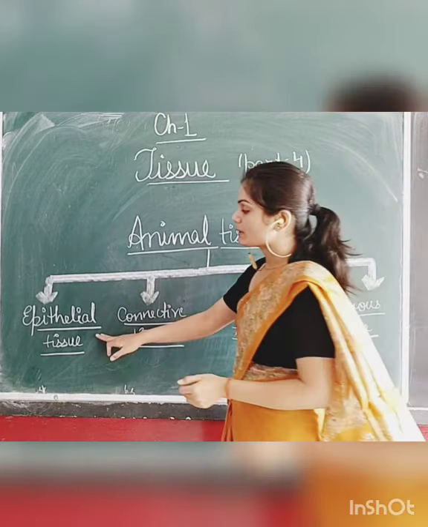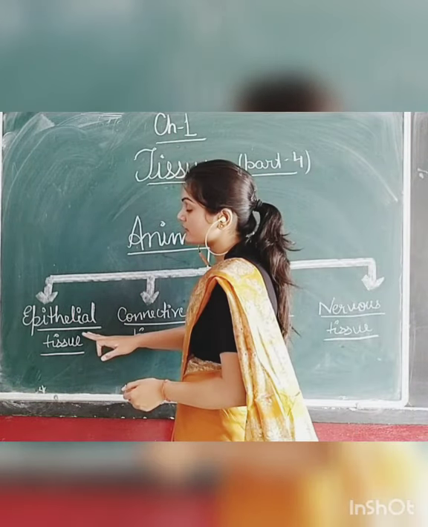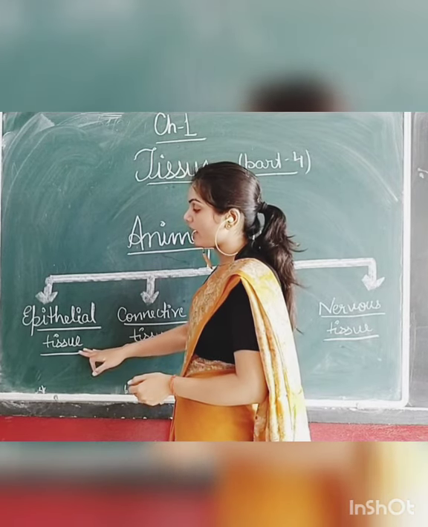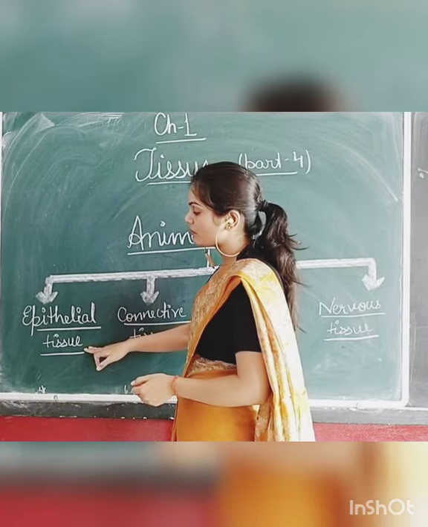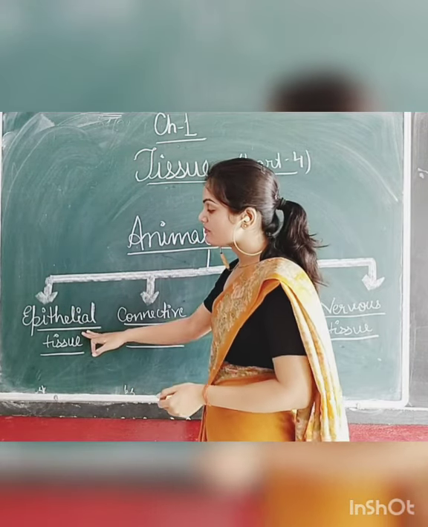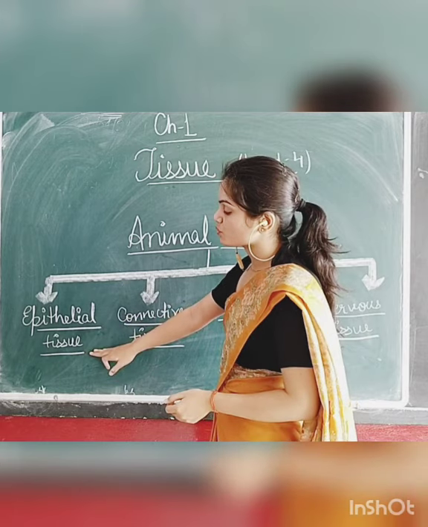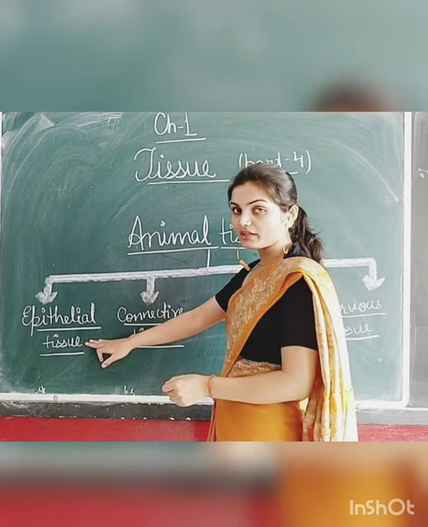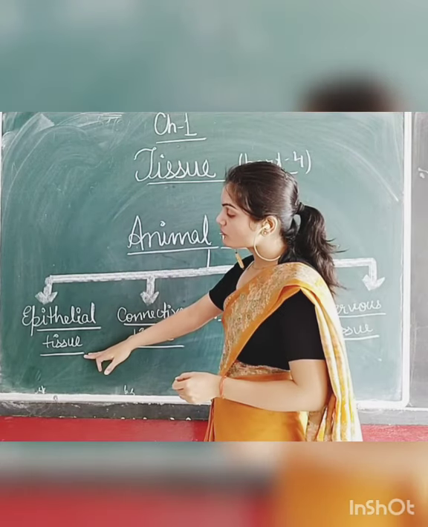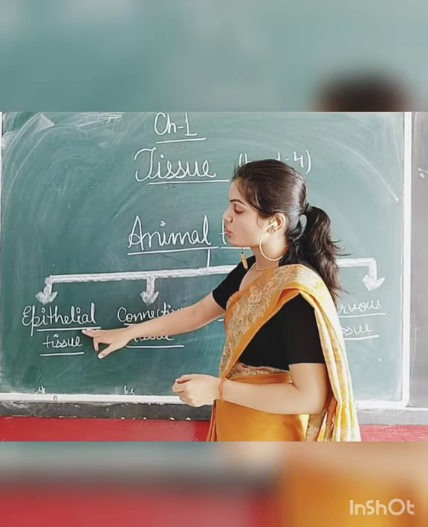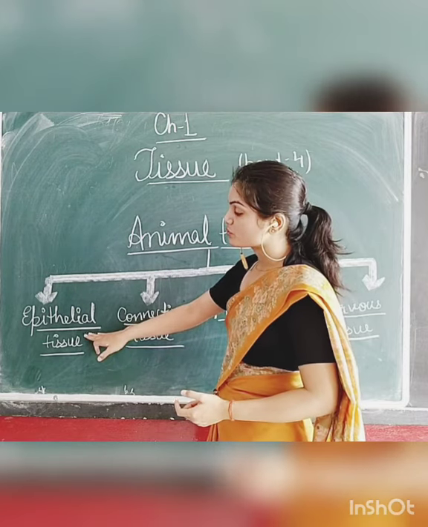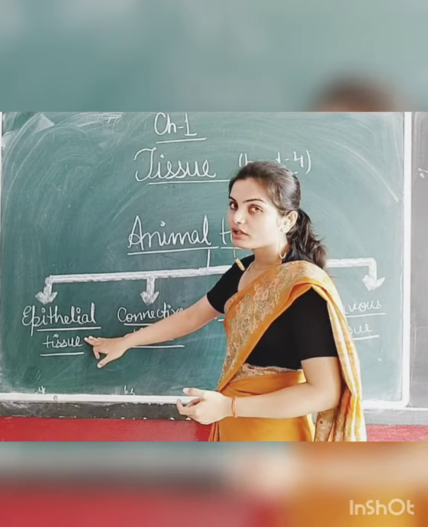Epithelial tissue is the covering of the body and organs. Epithelial tissue is a covering and protective type of tissue, meaning a group of cells which helps in the formation of a cover or performs the function of protection.